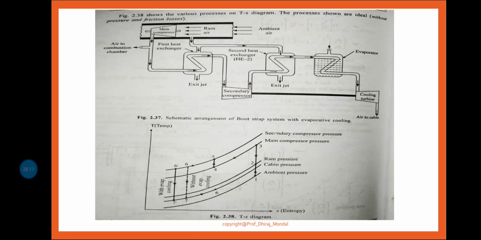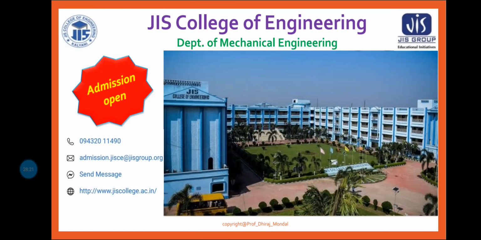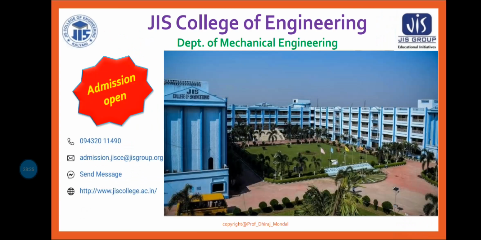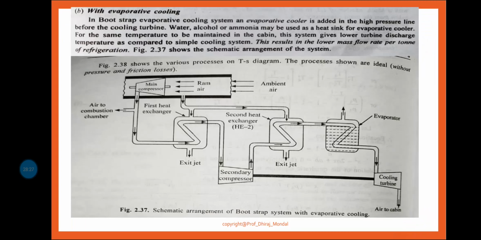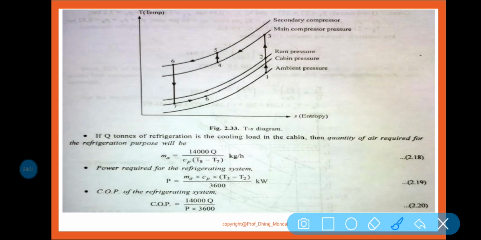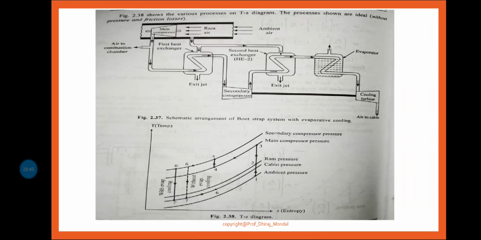Only instead of 7 you have to write 7 dash, that's all. Nothing else, and all the values will be same. Okay, so this is all about the bootstrap air refrigeration system with and without evaporative cooling. I hope it is clear.